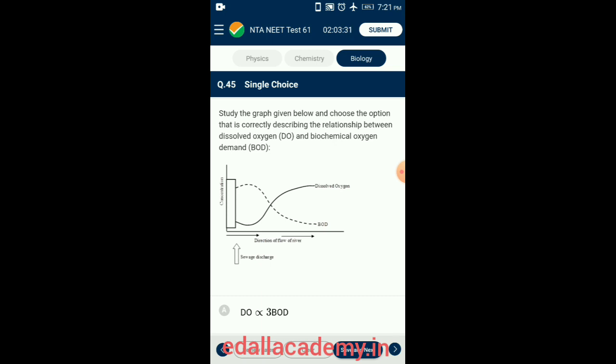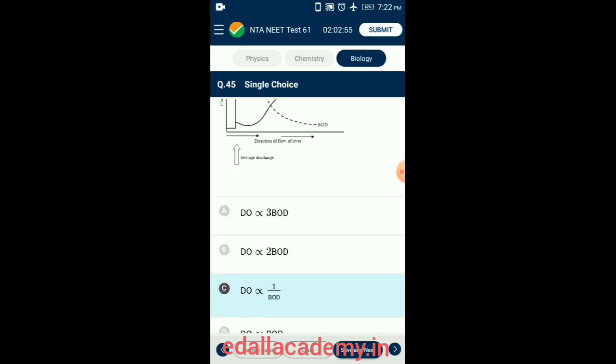When the microbes finish breaking down the organic contaminants, their numbers drop from lack of food, so BOD is low. Dissolved oxygen usually goes back up again. High BOD would cause high mortality rate among aquatic animals. The excess of nutrients would facilitate algal growth causing algal bloom. The correct option is option C.